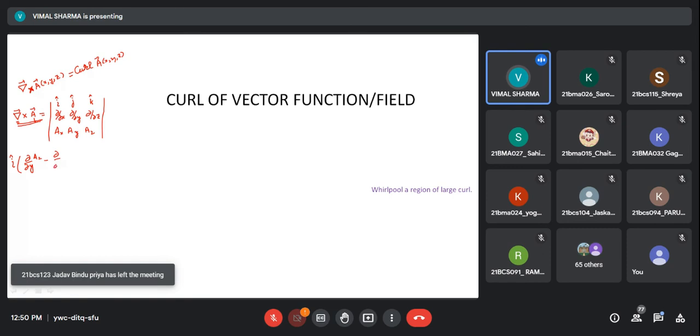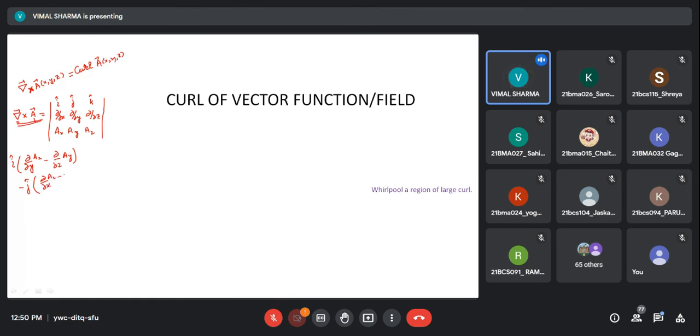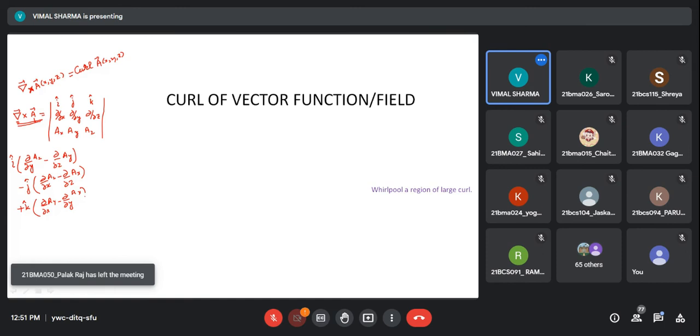So quickly, if you do, this is i cap, and the component is curly by curly y of Az minus curly by curly z of Ay. This is the first component. Then I write minus j cap, curly by curly x of Az minus curly by curly z of Ax, and the third component is k cap, which is curly by curly x of Ay minus curly by curly y of Ax.